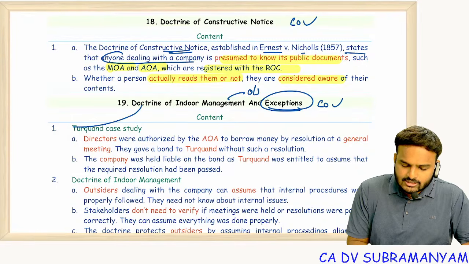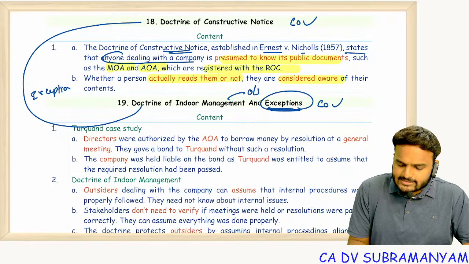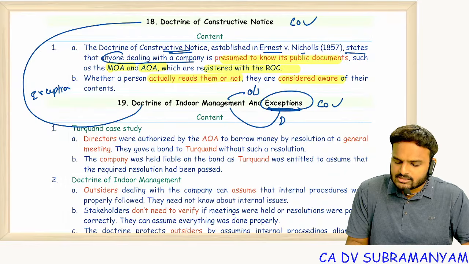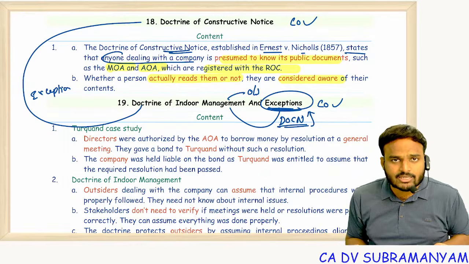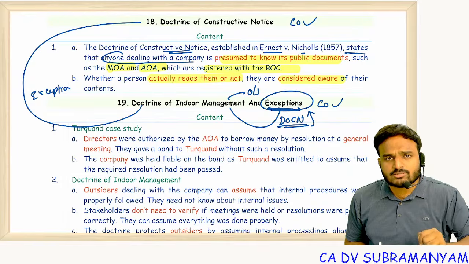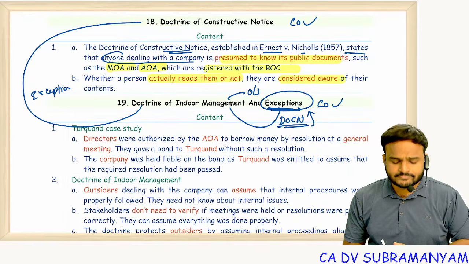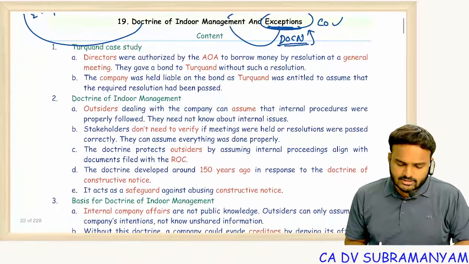Why? Because this doctrine is an exception to the doctrine of constructive notice. Exceptions to indoor management means the doctrine of constructive notice is applicable. Exception to exception means the general rule is applicable. Generally, exception means the general rule does not apply. But exception to exception means the general rule is applicable. So we'll see the doctrine of indoor management here.